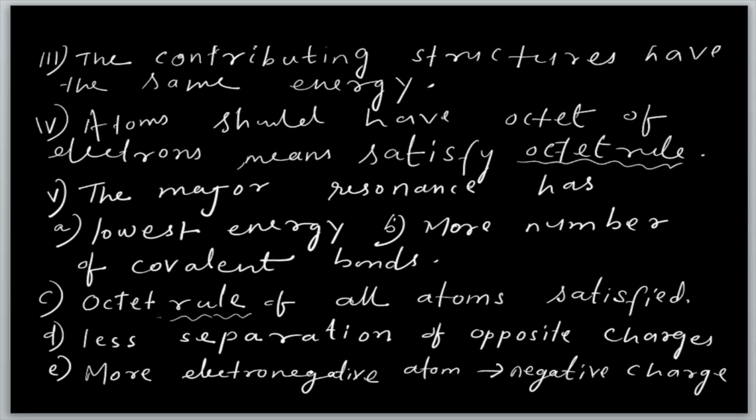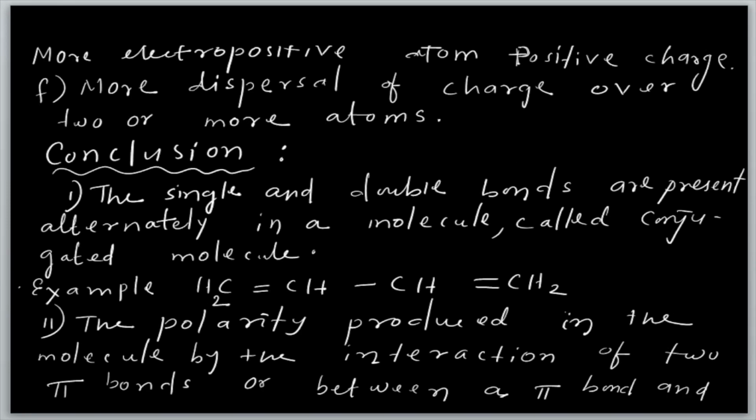If that is a more electronegative atom, it has a tendency to occupy negative charge. If it is less electronegative, then it has positive charge, and there is more dispersal of charge over 2 or more atoms. Not only one atom occupies the different charges, but the charge is dispersed over the 2 or more atoms. So what is the conclusion here?